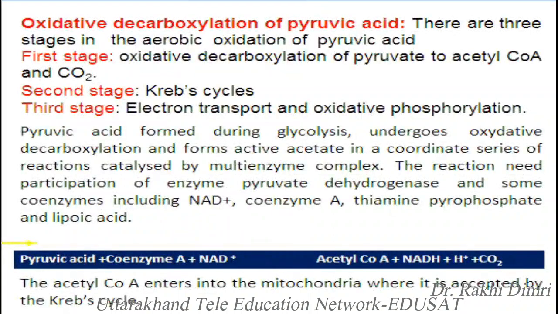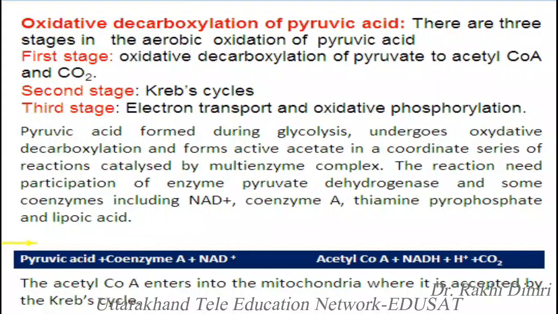Now, oxidative decarboxylation of pyruvic acid. There are 3 stages in the aerobic oxidation of pyruvic acid. The first stage is oxidative decarboxylation of pyruvate to acetyl coenzyme A and carbon dioxide. The second stage is the Krebs cycle, and the third stage is electron transport and oxidative phosphorylation.